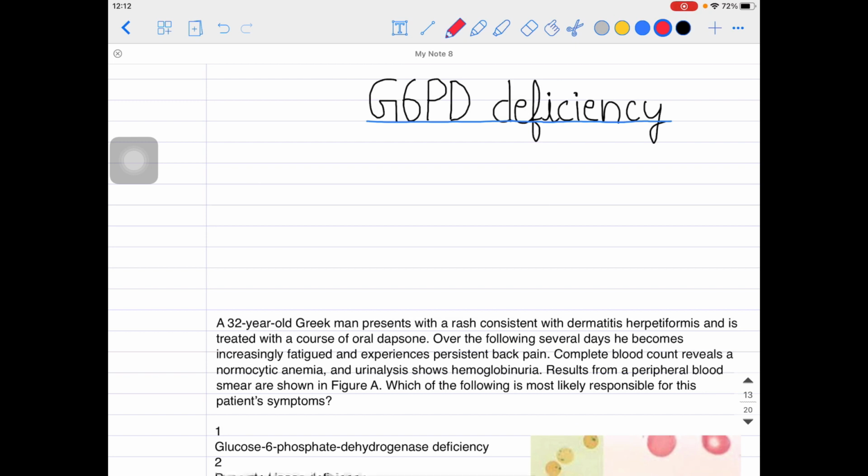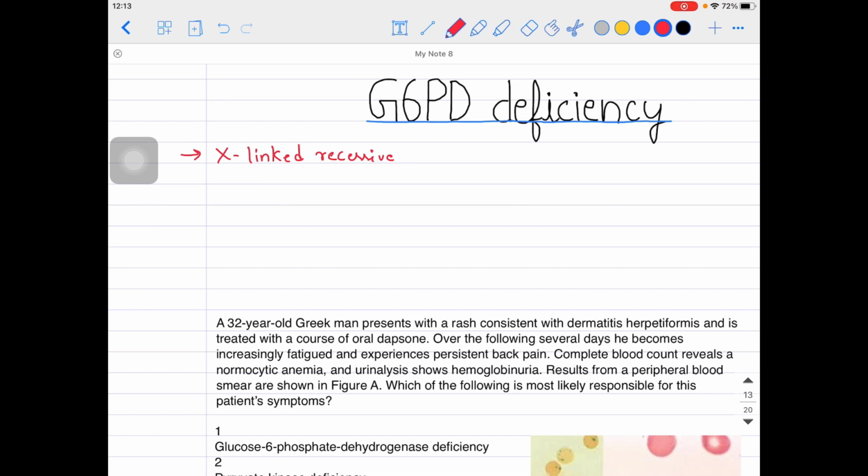So G6PD deficiency anemia, basically this is an X-linked genetic disorder first of all. So let me talk about a few things over here, and then we'll really know about this particular G6PD deficiency anemia, what is it, right? So this is basically an X-linked recessive inheritance disorder. Sometimes they can ask you from the biochemistry point of view what the inheritance is as far as G6PD deficiency is concerned. That is the X-linked recessive, guys.